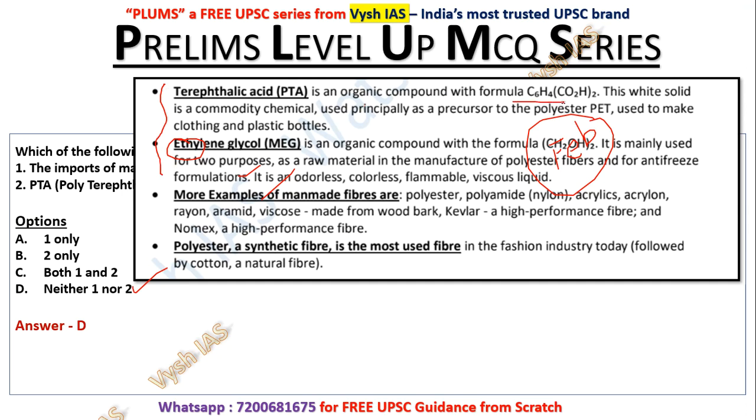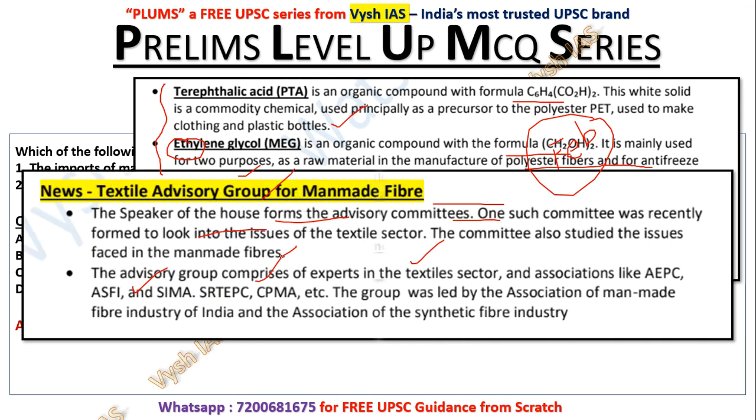So this is the formula, and this is not an important formula, but it's used for making clothing and plastic bottles. This is a colorless, odorless, flammable viscous liquid, which is used in polyester fibers and for antifreeze formulations. And more examples of man-made fiber: polyester, polyamide that is nylon, acrylics, acrylon, rayon, aramid, viscose which is made from wood bark, then Kevlar, then also Nomex. So these are examples of man-made fiber. Polyester synthetic fiber is the most used fiber, followed by cotton which is a natural fiber. Natural versus artificial fibers, again, we have detailed MCQs in my science PDFs, so when you enroll you can study.